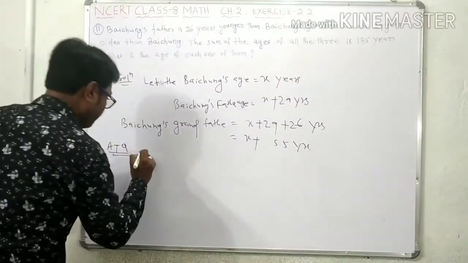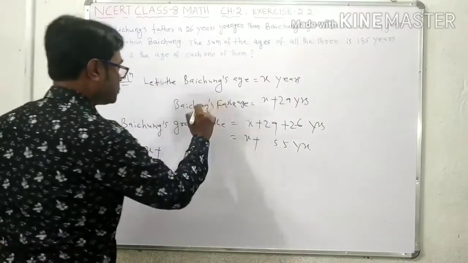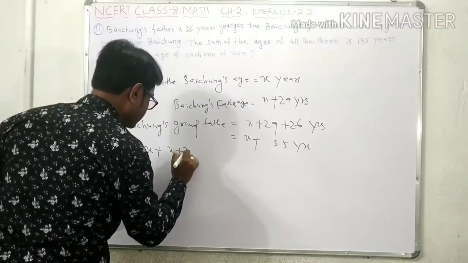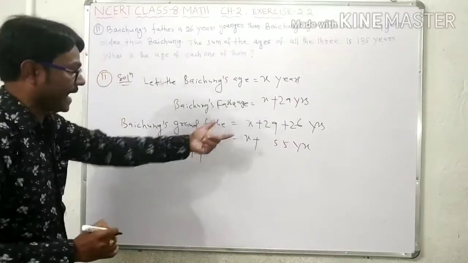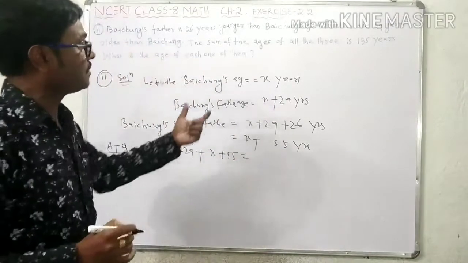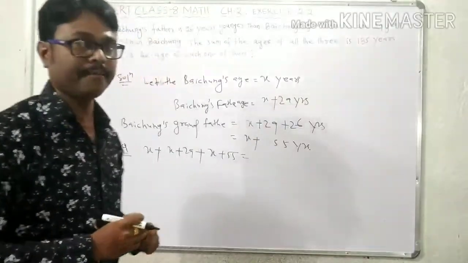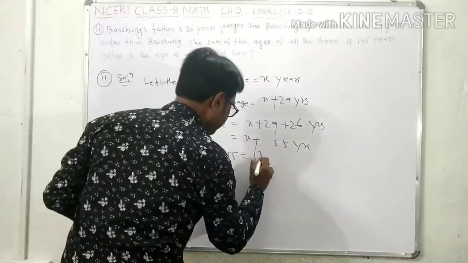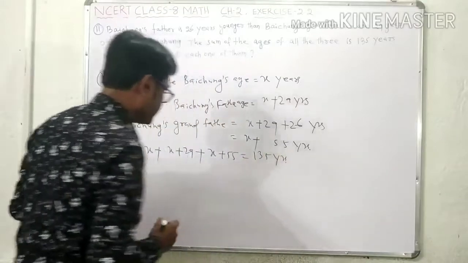Baichung's age is x, Baichung's father's age is x plus 29, Baichung's grandfather's age is x plus 55. This adds up to 135 years according to the question. Is that very clear?